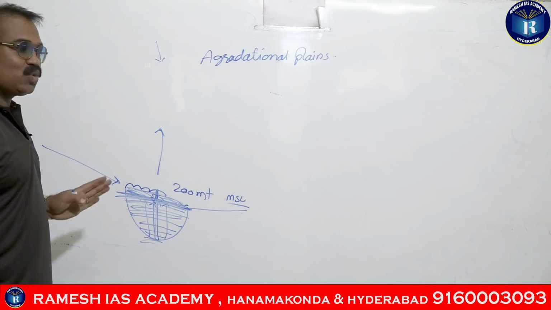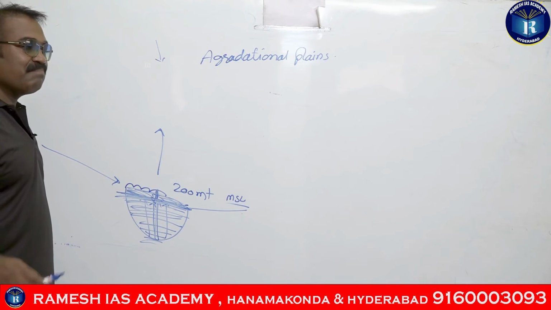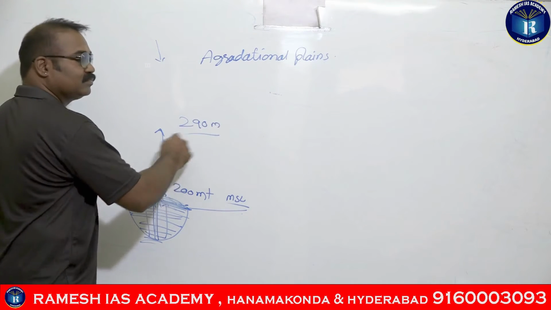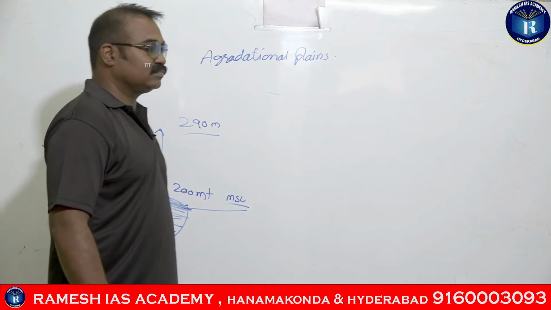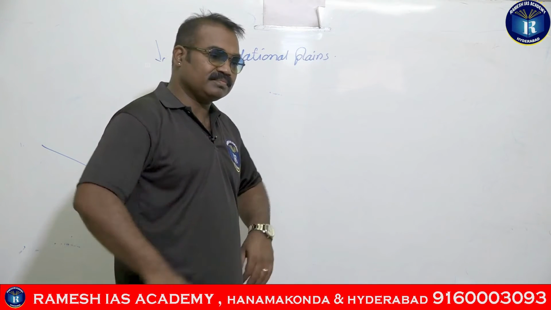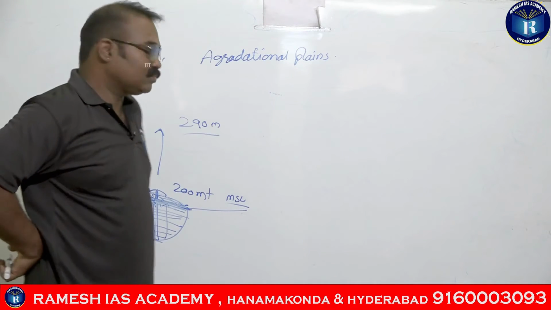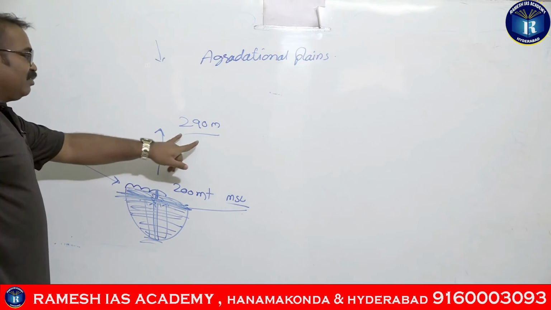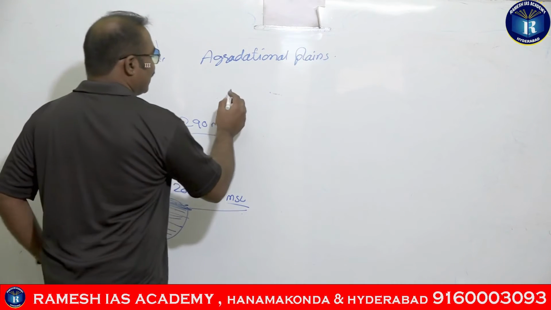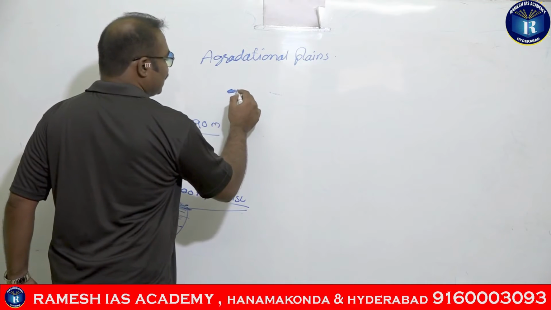So average is 200 meters, but the maximum elevation of 290 meters is present between Ambala and Saharanpur. Ambala, where is Ambala present, guys?